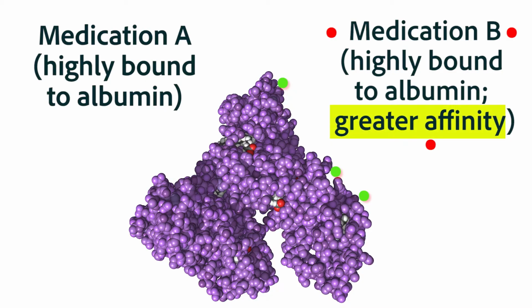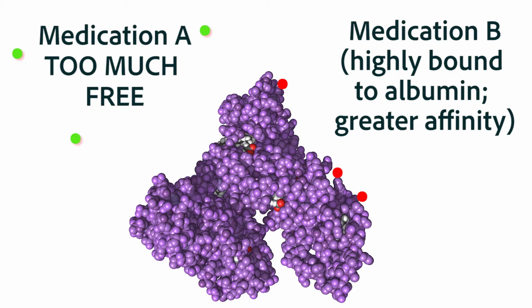1, there would be no change in the effect of drug A, or 2, drug B, the one that binds more strongly to albumin, may knock a lot of drug A off the albumin, leaving more of the unbound drug A to possibly exert toxic effects.